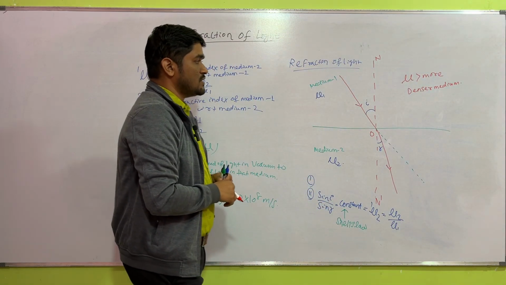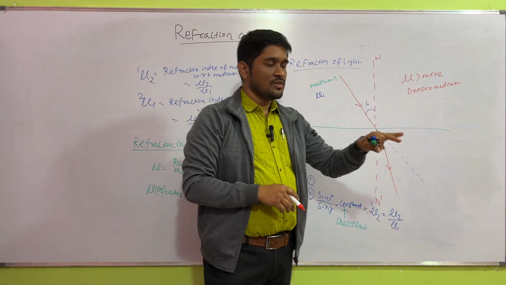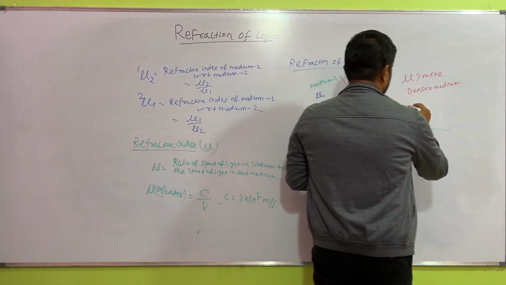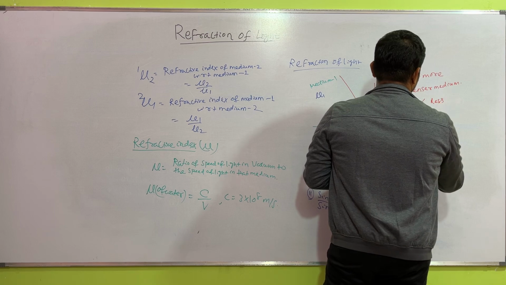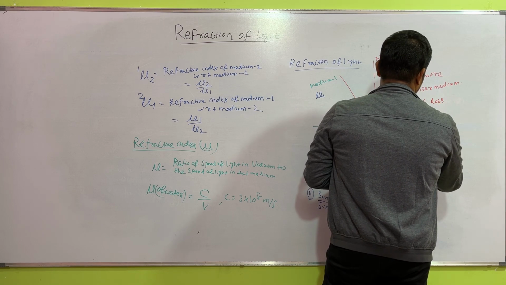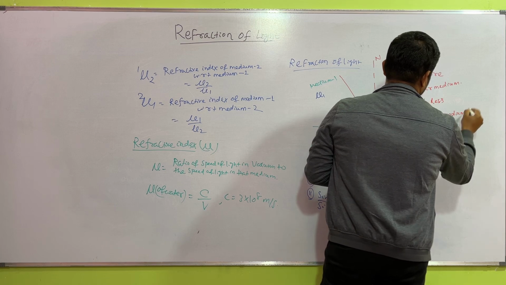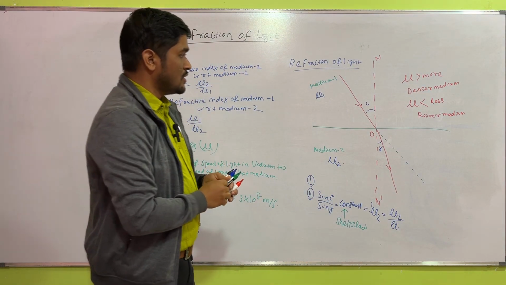The medium for which the refractive index is more is known as denser medium, and the medium for which mu is less is known as rarer medium. Clear?